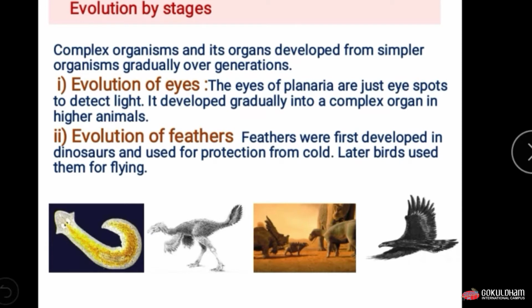And next is evolution of the feather. Feathers first developed in dinosaurs, and the dinosaurs used the feathers for protection from the cold. But later, in birds, it developed and was modified for flying.